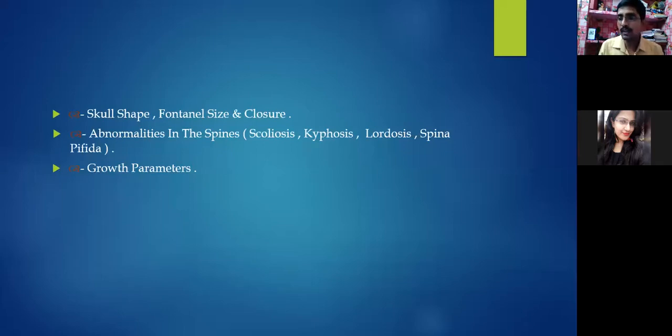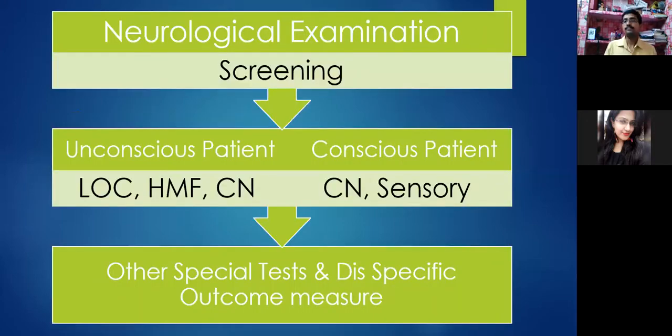Abnormalities in the spine have to be taken into consideration: any kyphosis, scoliosis, lordosis, any other abnormality, any spina bifida, and growth parameters, especially for the child, the pediatric population.